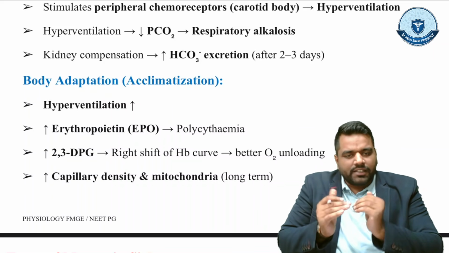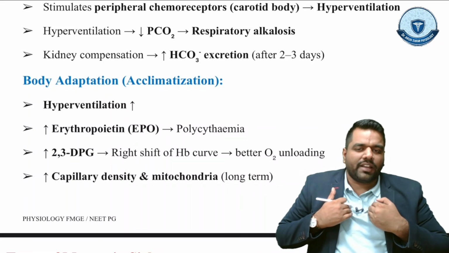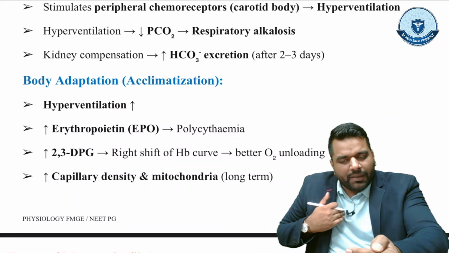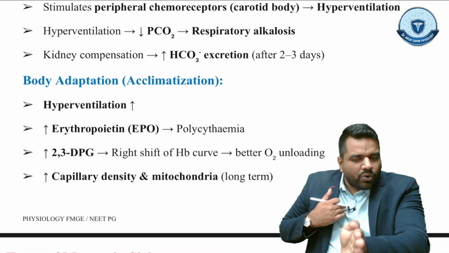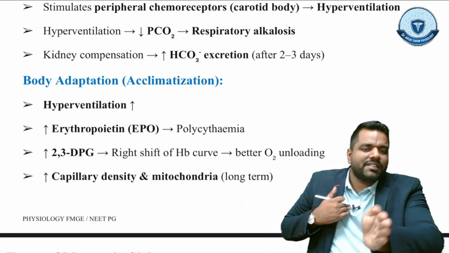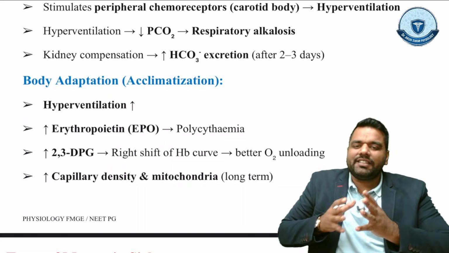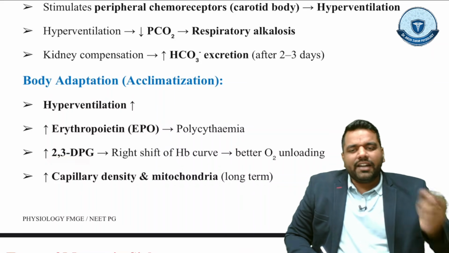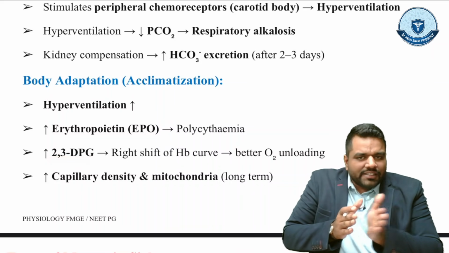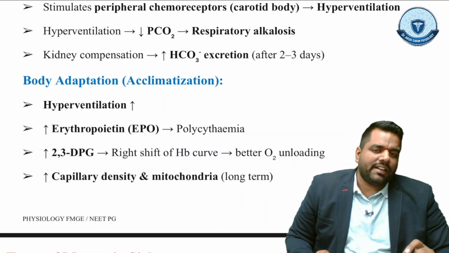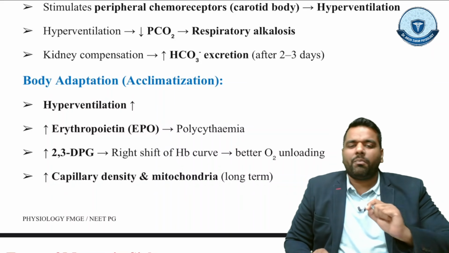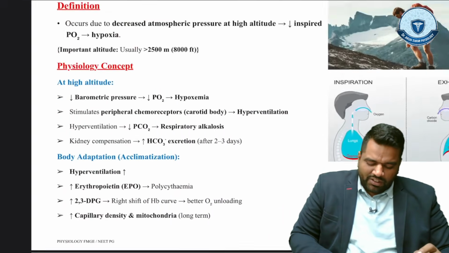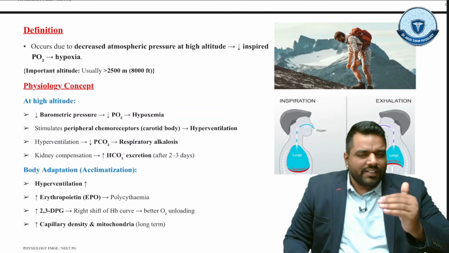सो सेम वे जब ऑक्सीजन लंग से ट्रांसपोर्ट होके with the help of RBC हीमोग्लोबिन सेल तक पहुंचती है, तो सेल में अंदर जाने के लिए इसको आरबीसी से हटना पड़ेगा, हीमोग्लोबिन से हटना पड़ेगा. So this unloading is actually promoted by the increase of 2,3 DPG. And next, to better go inside, there is increase in the capillary density and the number of mitochondria, but this is the long term condition. So that is how the body tries to adapt in some time.